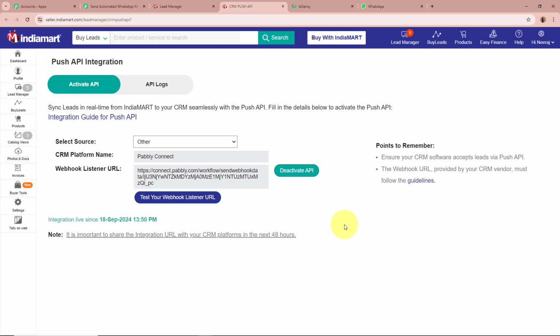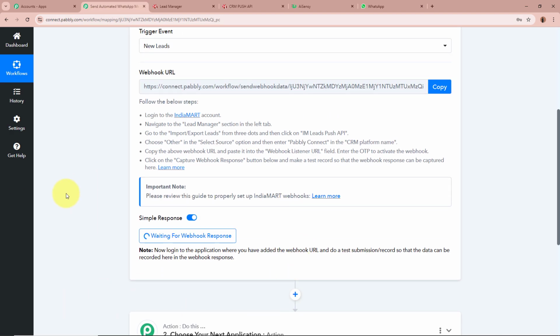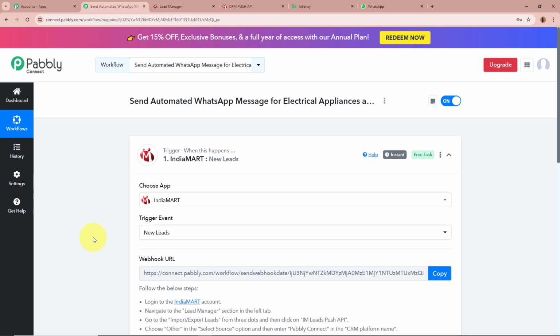So now what is going to happen is that whenever a new lead is generated in my IndiaMART account, Pabbly Connect is going to automatically capture the response. And over here in the workflow, it is saying waiting for webhook response. So now what we're going to do is generate a test lead using IndiaMART, and we're going to check whether Pabbly Connect captures the response of the test lead being generated or not. We are going to check whether the connection between IndiaMART and Pabbly Connect is successful or not with the help of the test that we are doing.